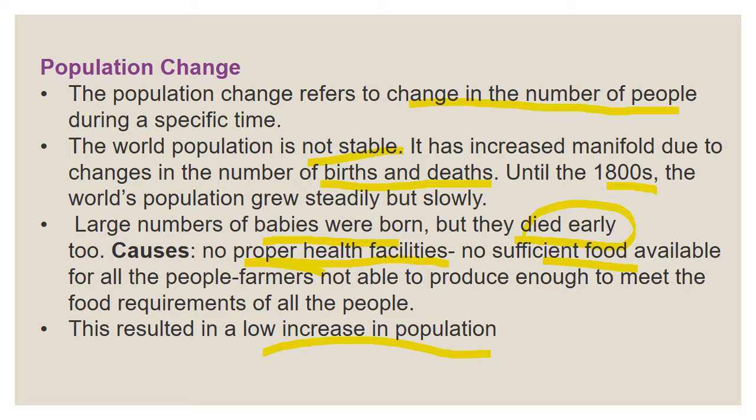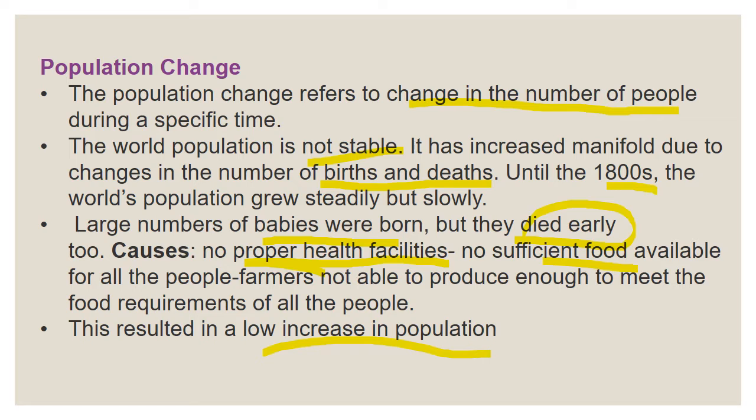So how is it getting changed? Because of the increasing number of births and because of the death rate. Until 1800, the world population grew steadily but slowly. Slowly it was growing, because a large number of babies were born, but they died early.